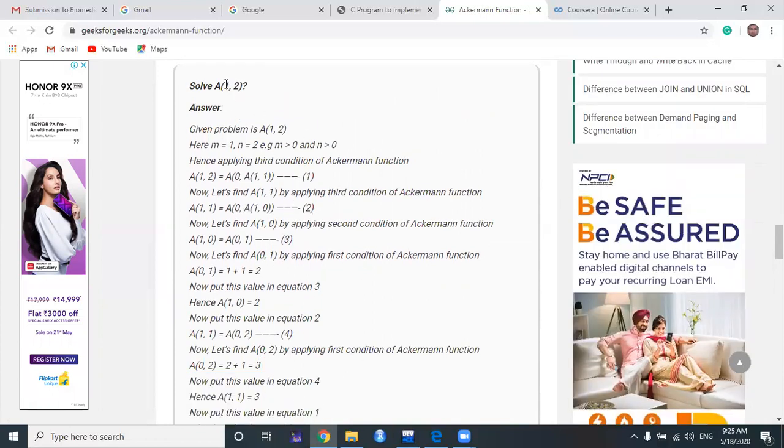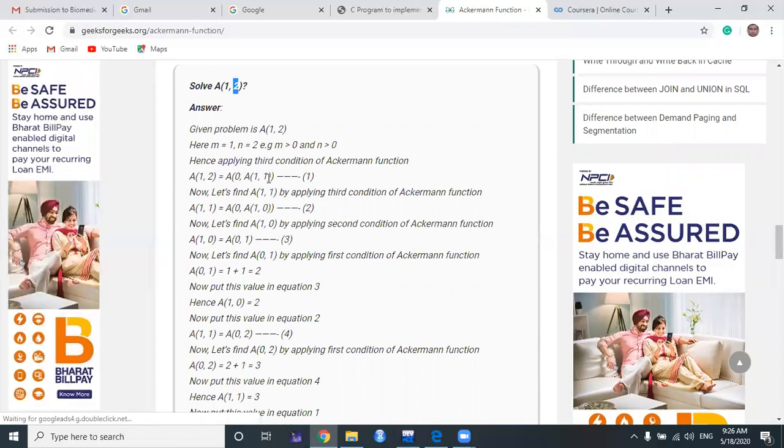So first case, I'm repeating these things again. When m is greater than 0 and n is greater than 0, here 1, 2, it will satisfy the third condition. The third condition says A of m minus 1, which is 0, comma A of m, comma n minus 1. So m means 1 and n minus 1 means 1.